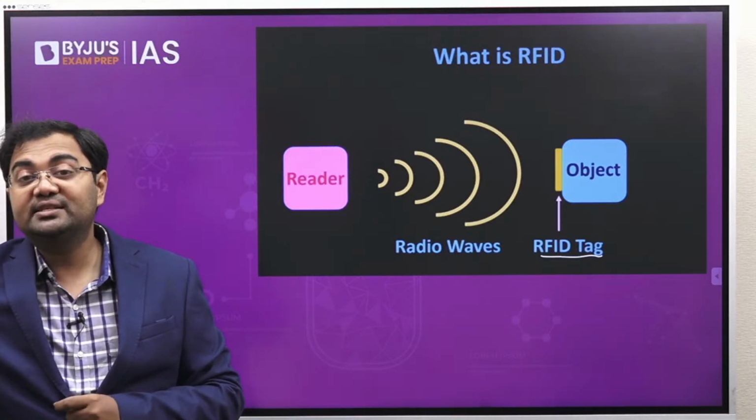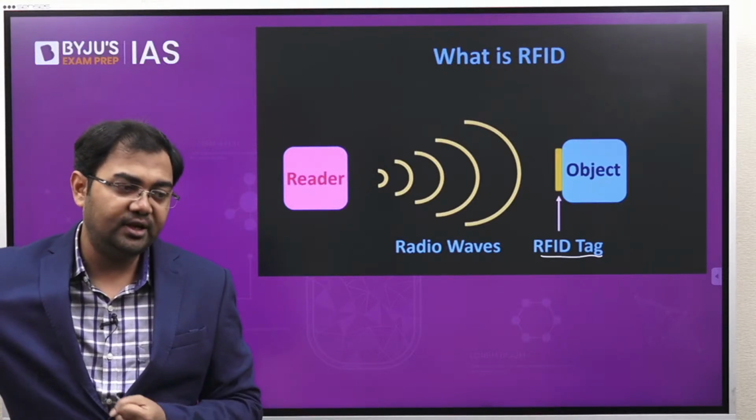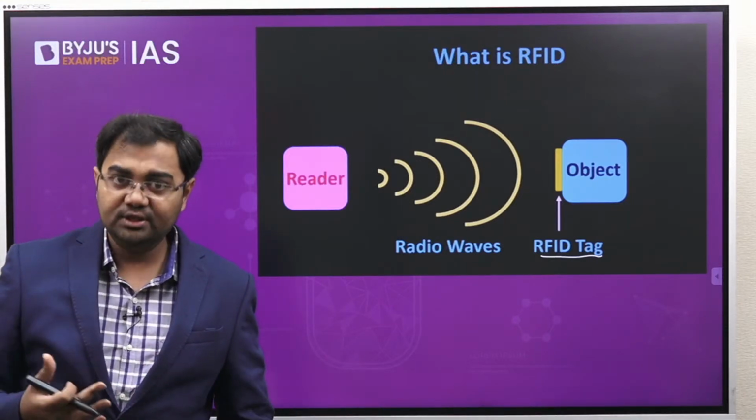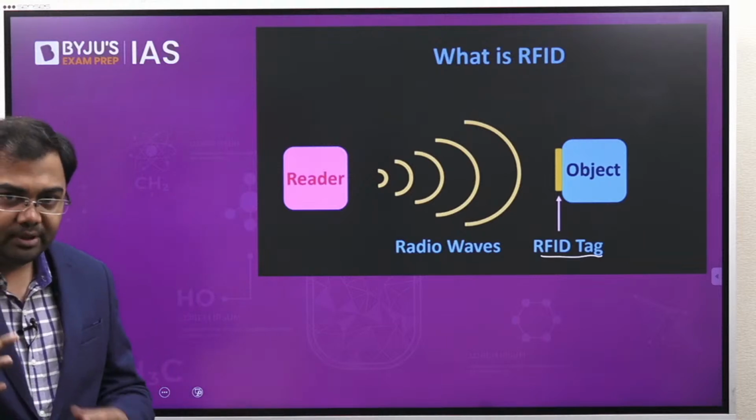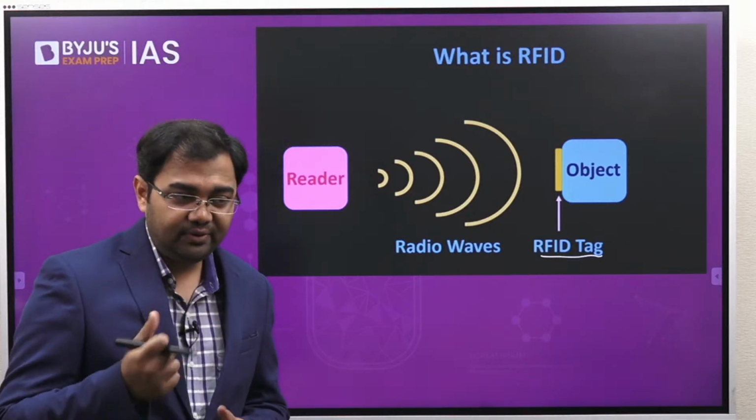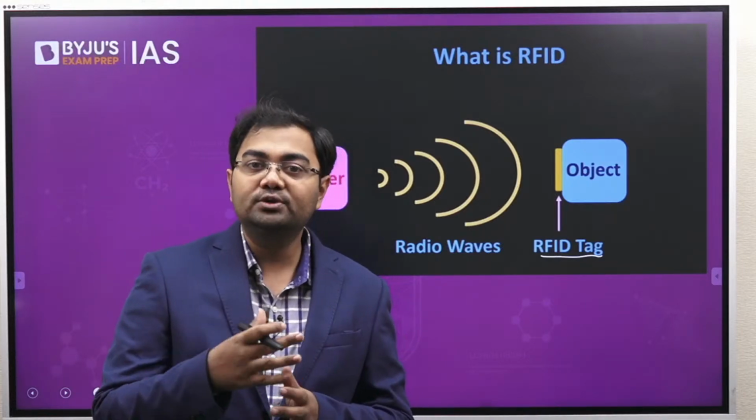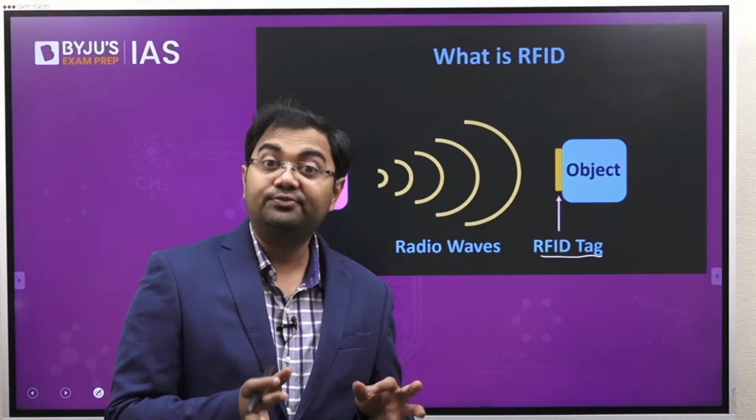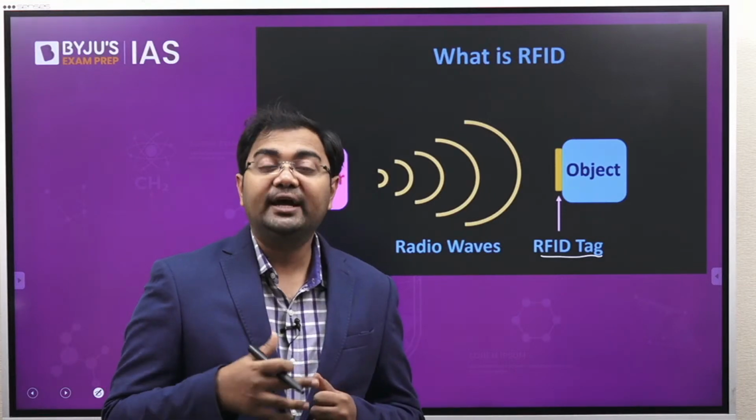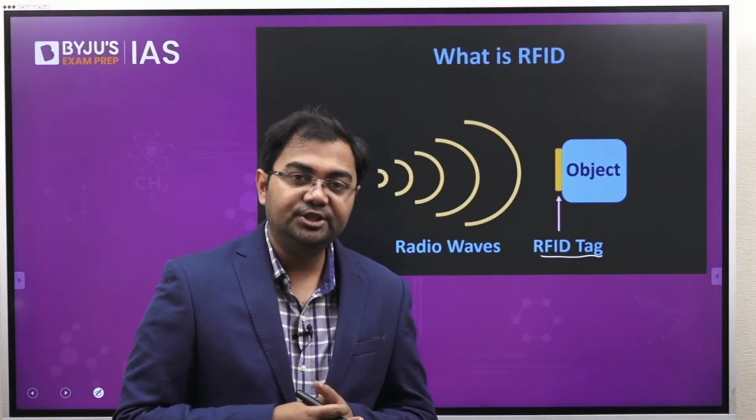Now what we have seen is that RFID is very significant from the perspective that the communication established between the reader and the tag is very fast. It does not require line of sight, meaning that even through boundaries, even through walls, RFID can work. So that's why it has significant applications.